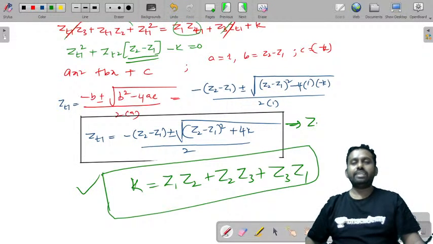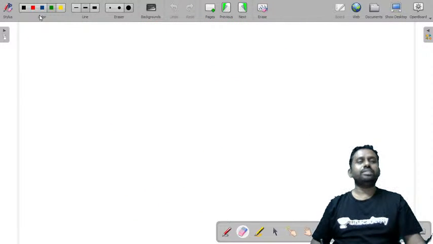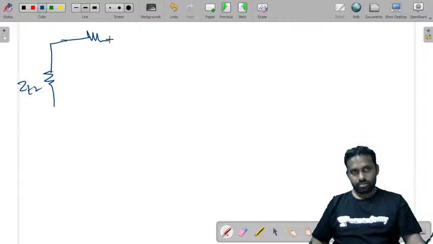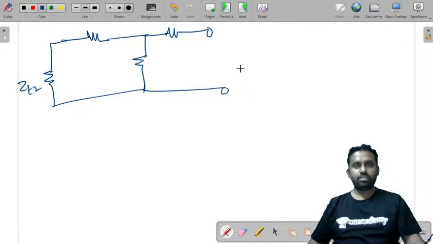Similarly, you can get the other value if you just take the other part of this. Let me show you something like this. You can just take this as ZT2 and considering this as a T network, this value is ZT2 again.